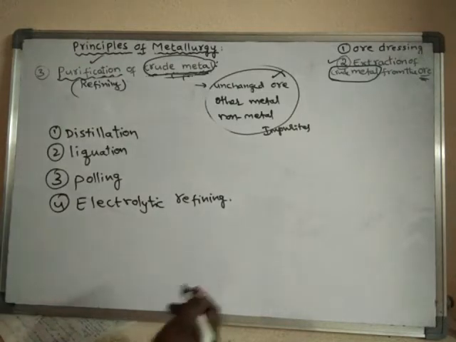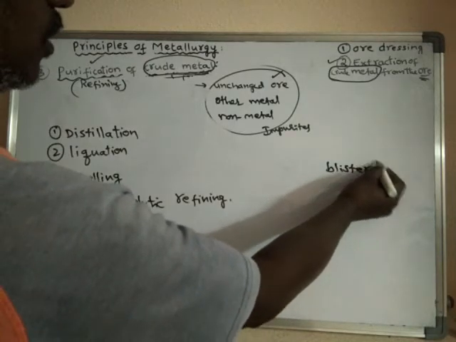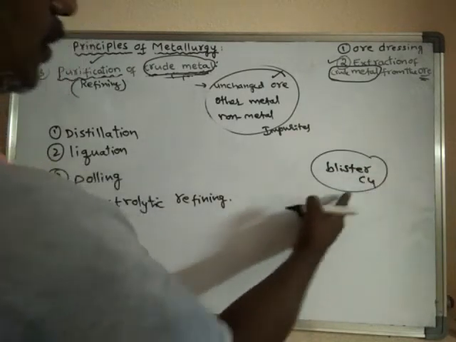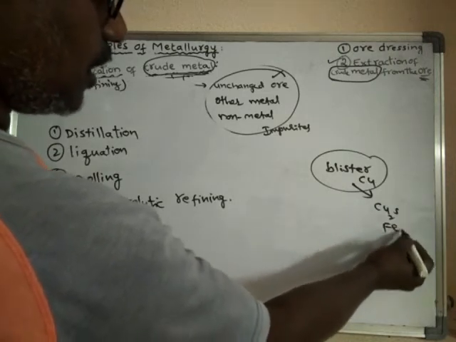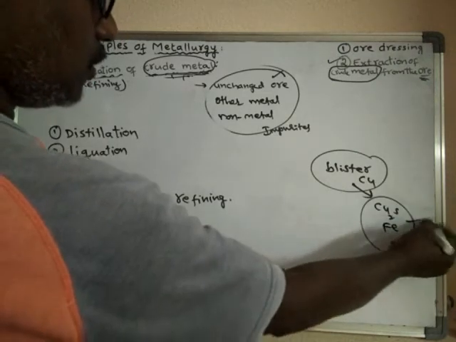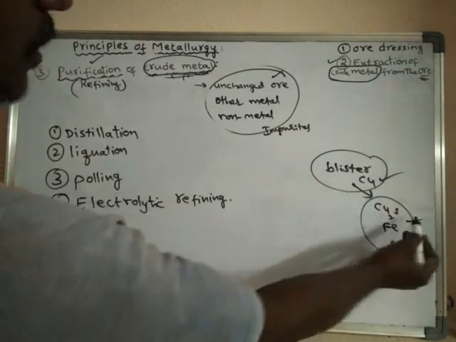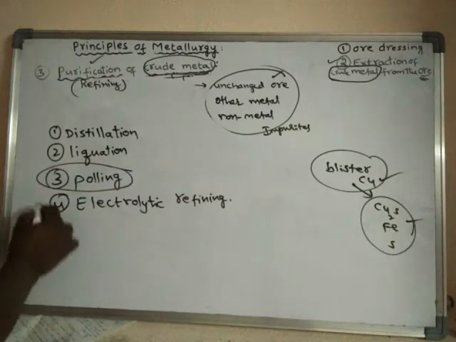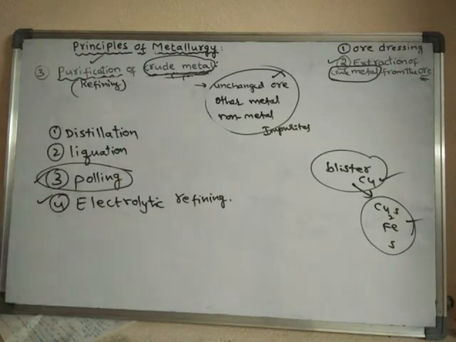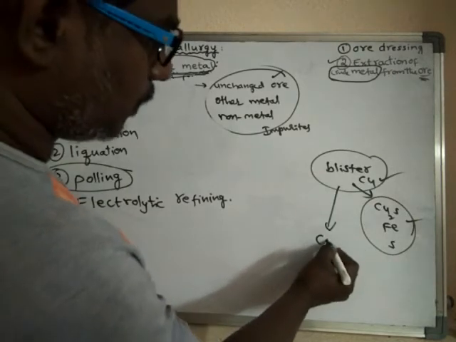For example, if you take blister copper, what are the impurities present in the blister copper? Copper sulfide, iron and sulfur. So here, based on the nature of the metal and nature of the impurities, we may use either polling or else electrolytic refining method to purify this blister copper into pure copper.